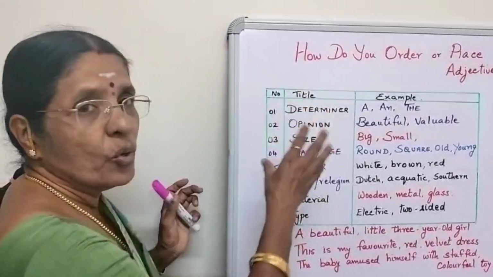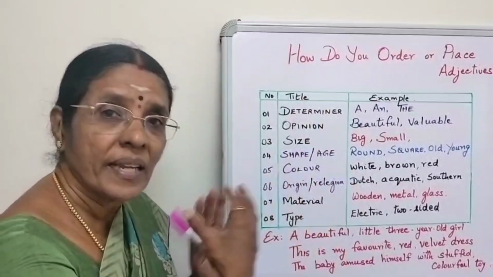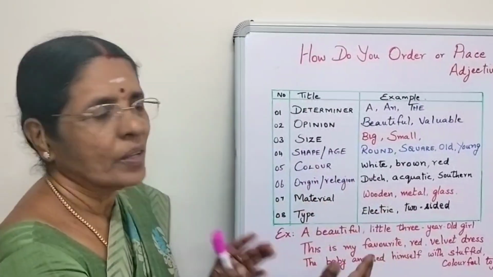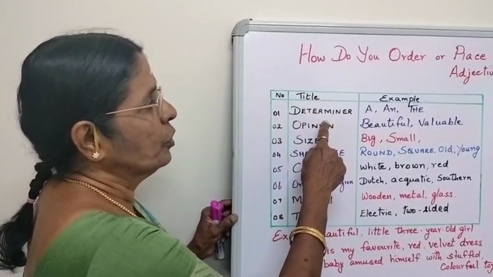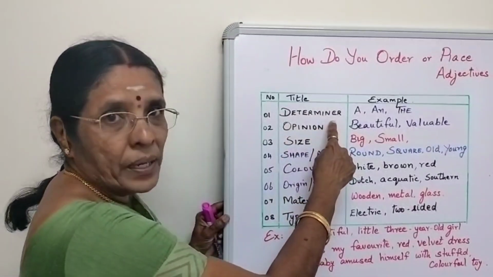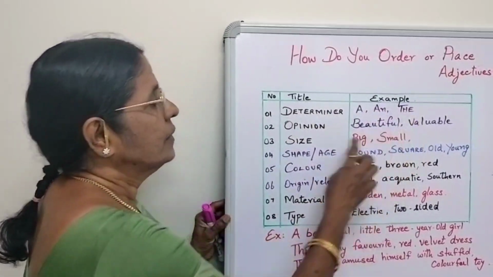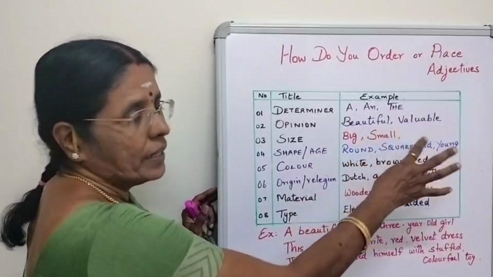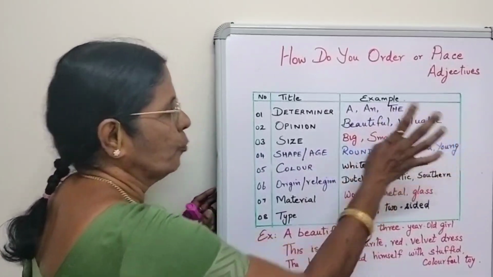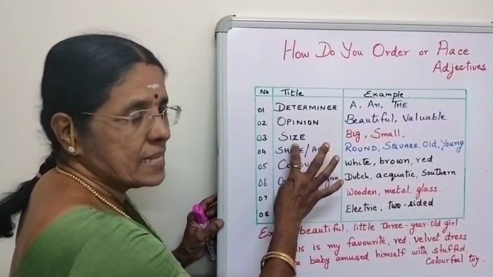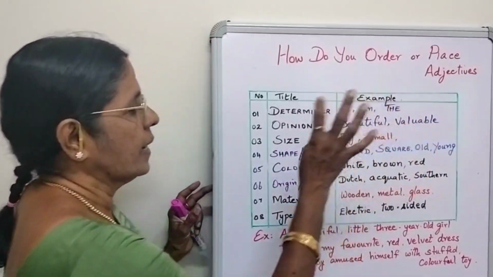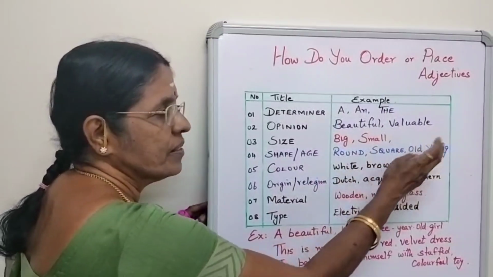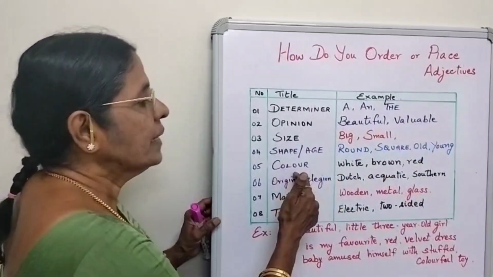Similarly, when you write a sentence, when there are 2 or 3 adjectives in a particular sentence, there is a particular order to be followed. Right? The first thing you have to do is write a determiner, a and the. Then opinion, which means what do you think about that noun? Is it beautiful or valuable? Then see the size. Is it big or small? Describe it. Then what is the shape or the age? Give a description of the shape or the age of the noun. Then the color will come.